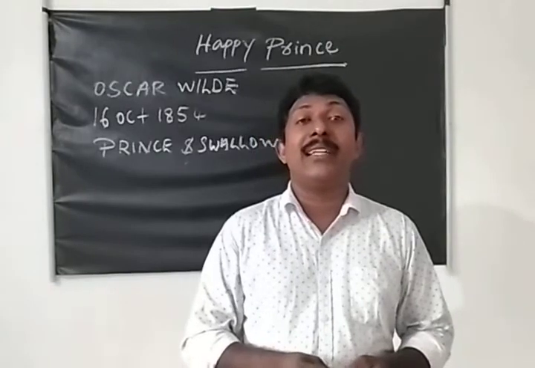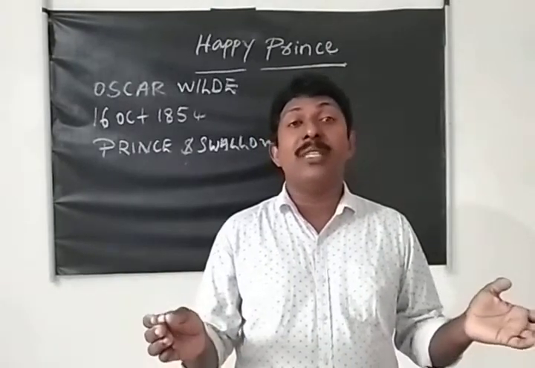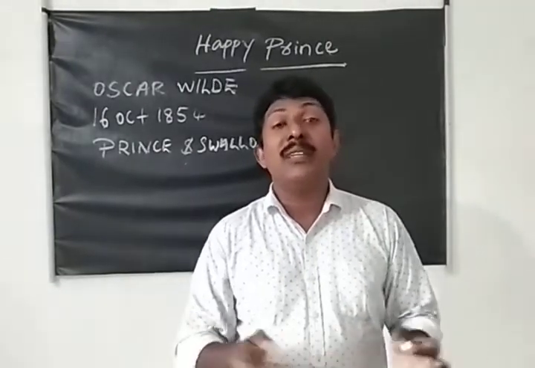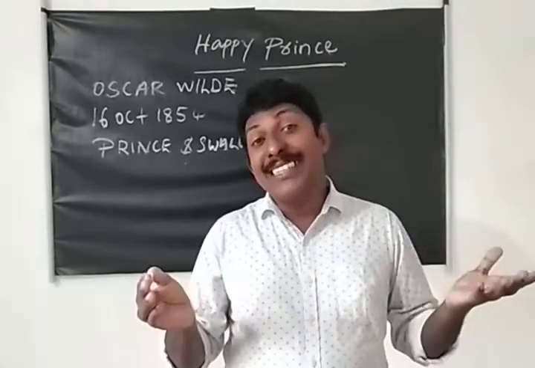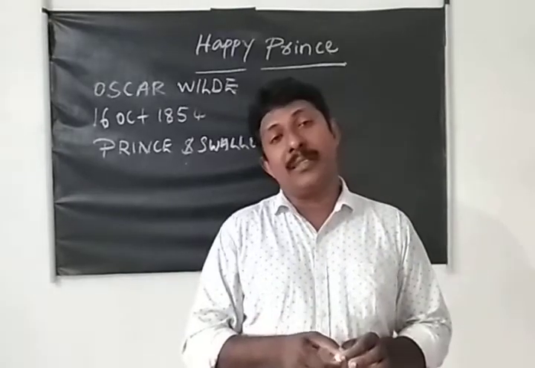After many days, almost all the gold leaves were taken out, the statue was naked, and it became very dull and grey.